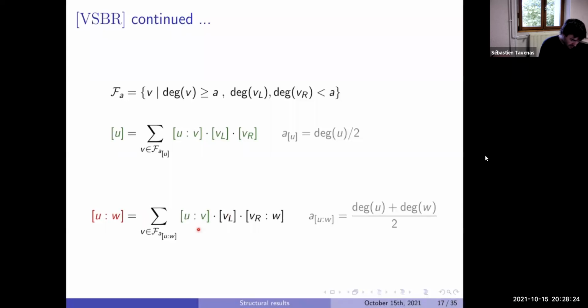Look at UV. The degree of UV is what? It is the degree of U minus the degree of V. We know that the degree of V is larger than that, by definition. So that is smaller than dU minus dU plus dW divided by 2, and this equals dU divided by 2. So this is half of the degree.